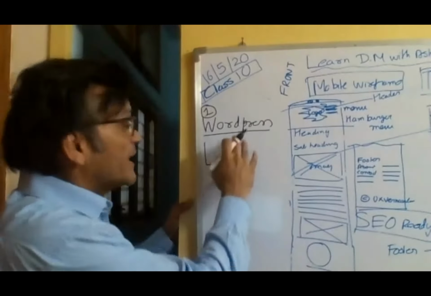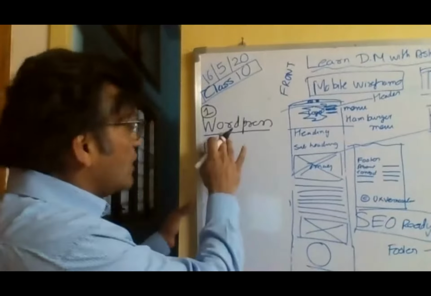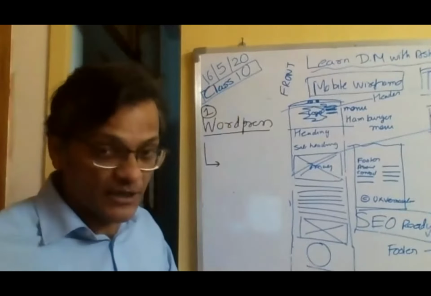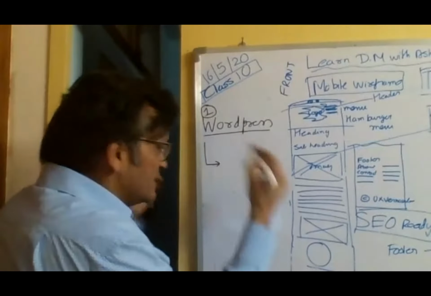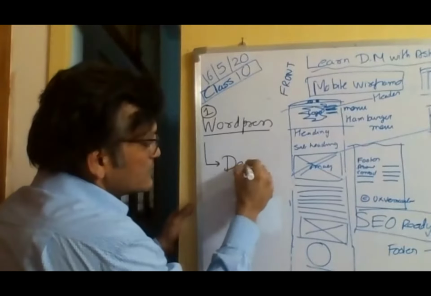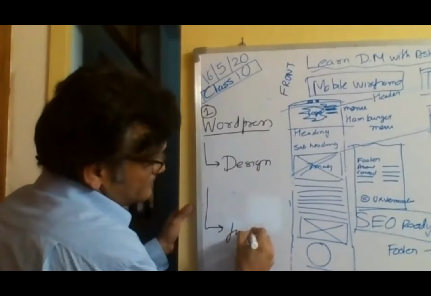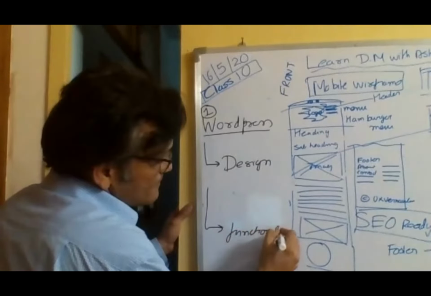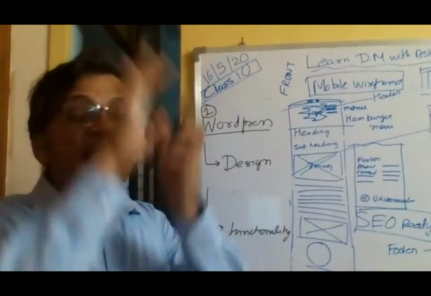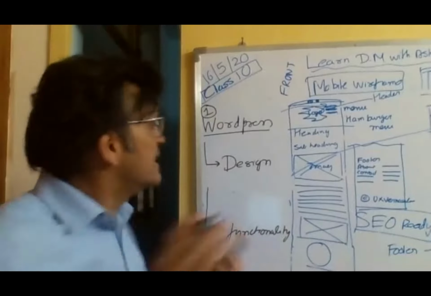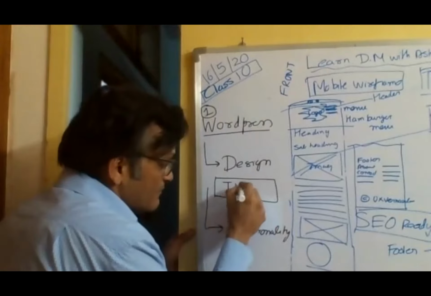I am. All right. So when you install WordPress, I installed WordPress with the whole framework. Now this framework needs design and it needs functionality. Colors, fonts, design, how the thing looks like. Design is governed by a WordPress theme.